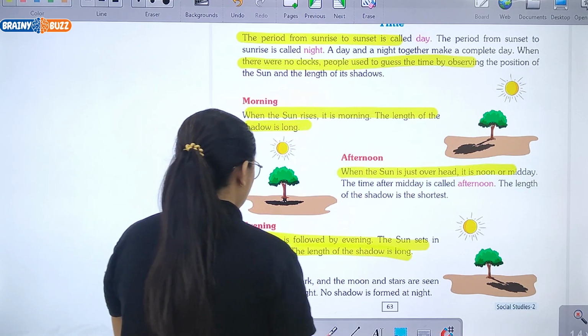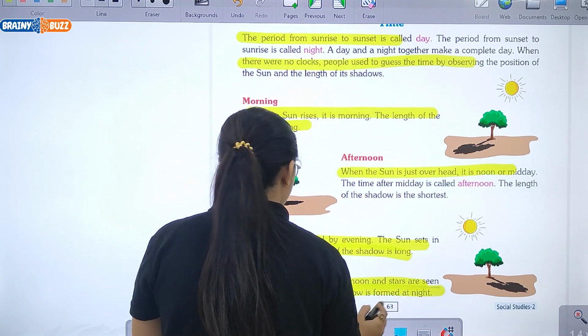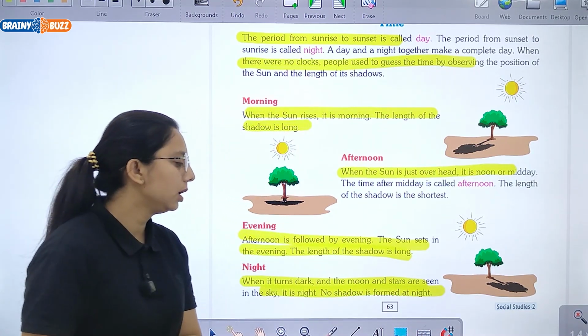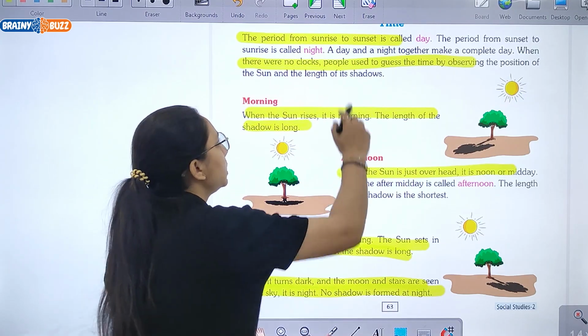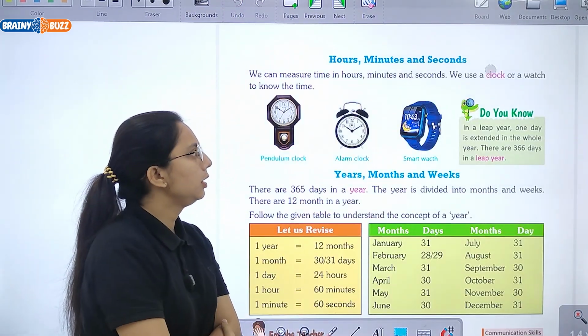लंबी होती है. Night, when it turns dark and the moon and stars are seen in the sky, it is night. No shadow is formed. और यहाँ पे किसी भी तरीके की कोई shadow form नहीं होती.